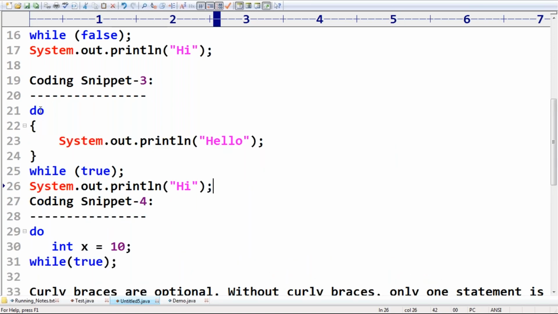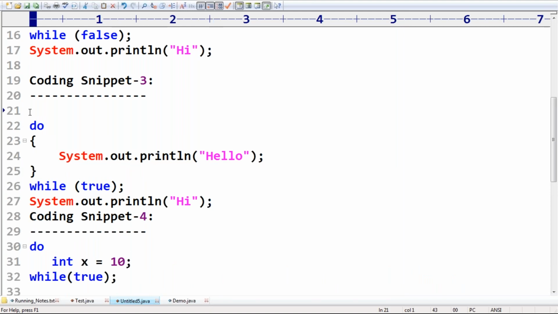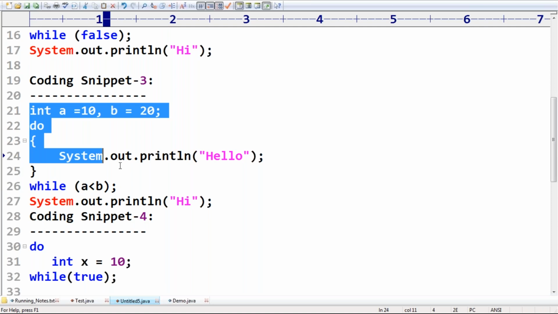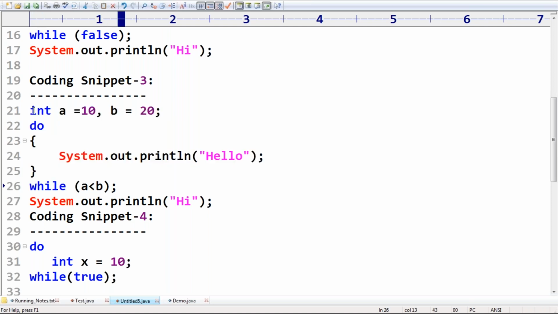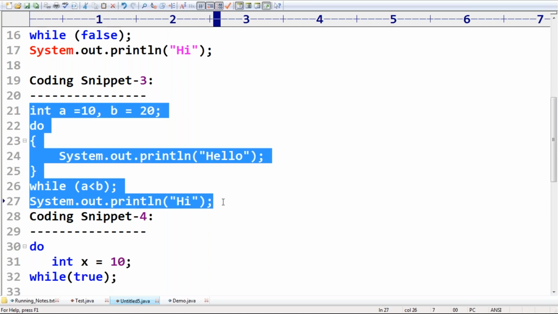Just observe here, int a is equal to 10 and b is equal to 20 I'm taking. Hello, and then hi, but here a lesser than b I'm taking. So now the next coding snippet.